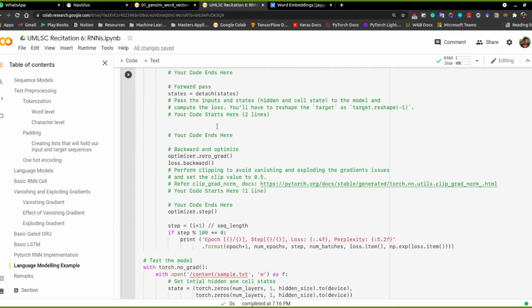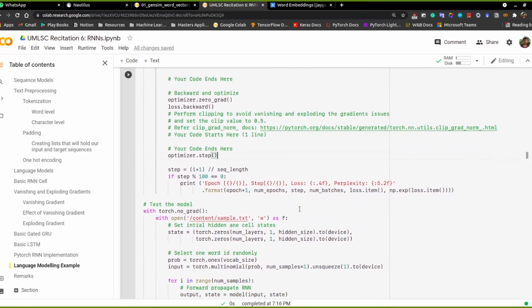Although RNN solves this to a certain extent, it is still generally good practice to clip your parameters so that they don't vanish or explode too much. So clip the value to a particular value. Here we have provided 0.5, but you can play around. Generally, a value between -5 and +5 is a good choice, and don't go beyond that. Depending on your parameters, it might change, but generally that is so.